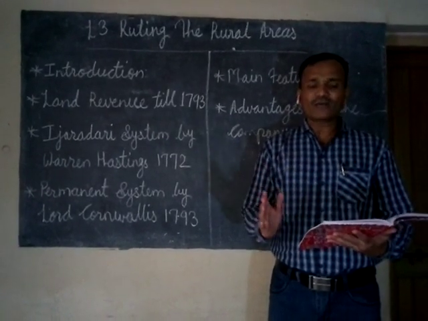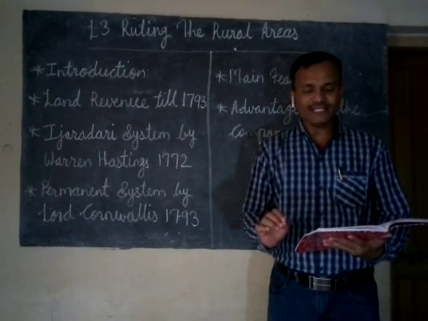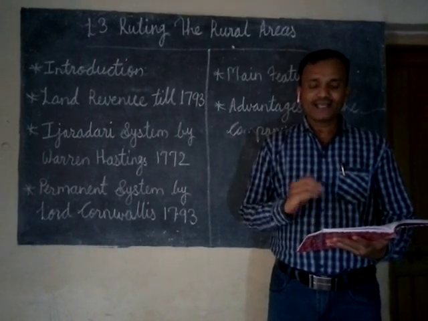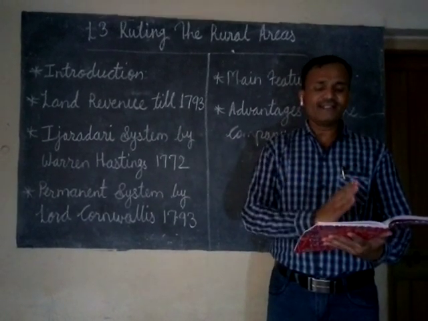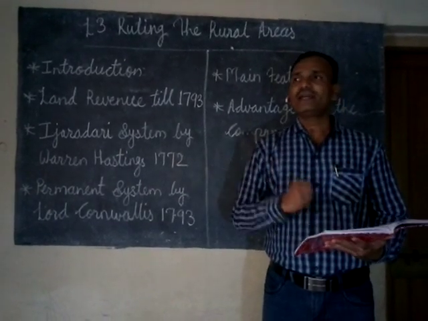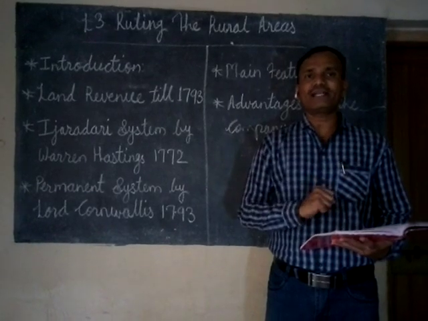The British now required money for the cost of maintaining the administrative structure, war expenses and for buying the Indian products or goods for exporting to England. So this is how the actual control came to the Britishers in this area.